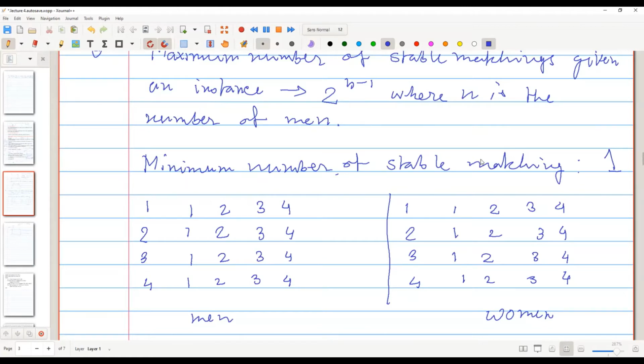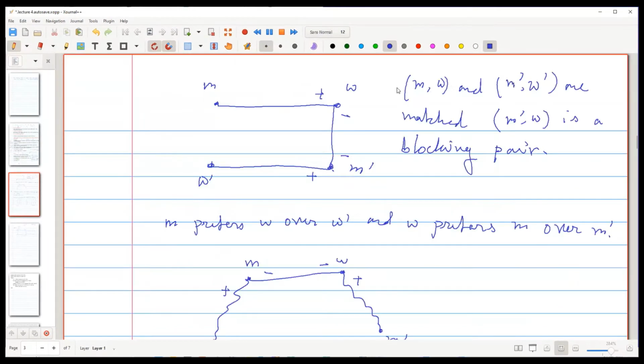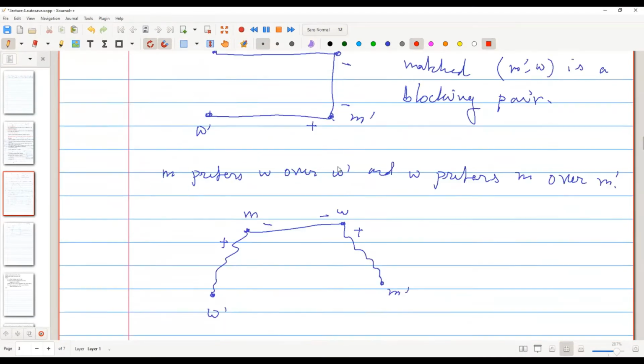So the instance is clear, right? If we let man 1 propose first, he will get accepted by woman 1, because he will start there. I'll also color it.